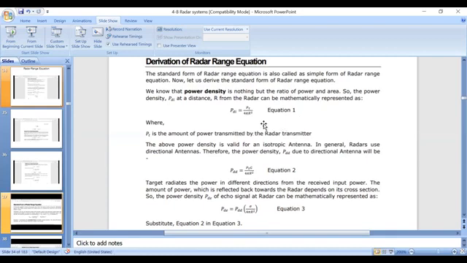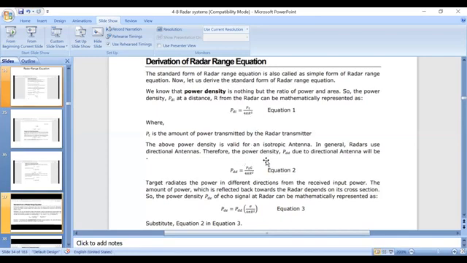See here, it's a very clear and easy concept. Initially, in order to derive the radar range equation, we consider the power density, that is, the formula for power density. And in the first equation, we consider the antenna type as an isotropic antenna. For an isotropic antenna, we write the formula as PT by 4 pi r square.